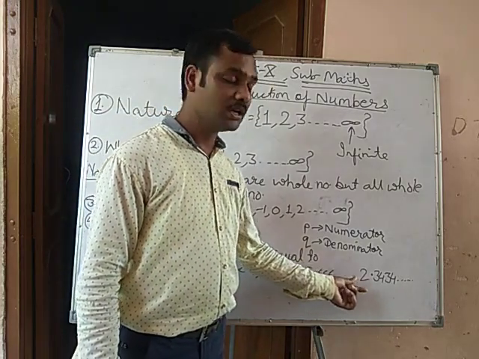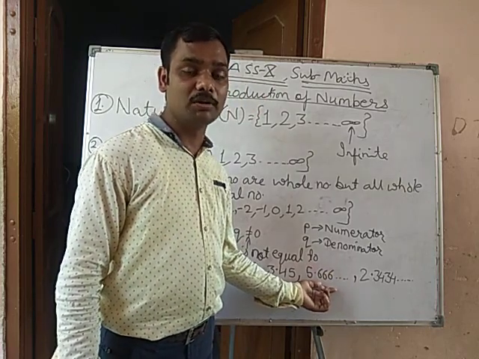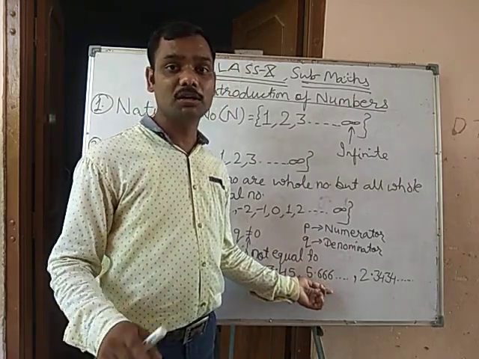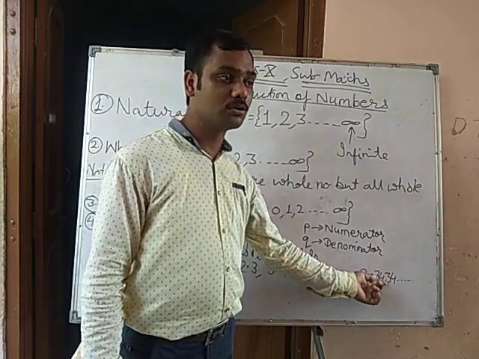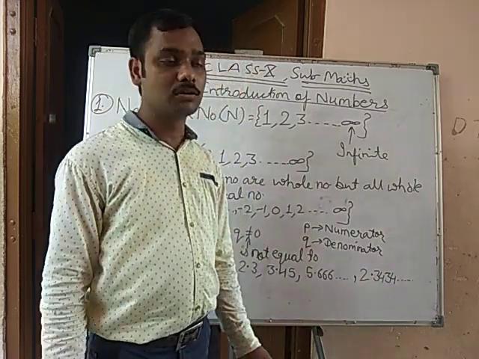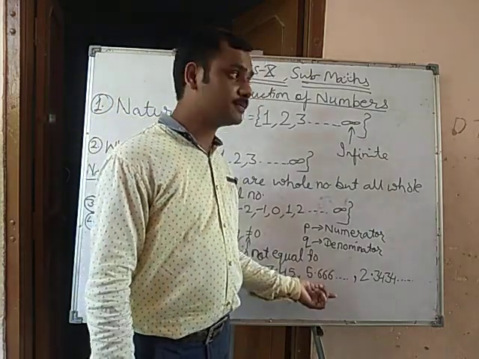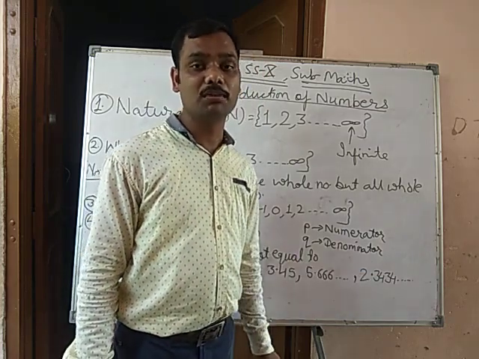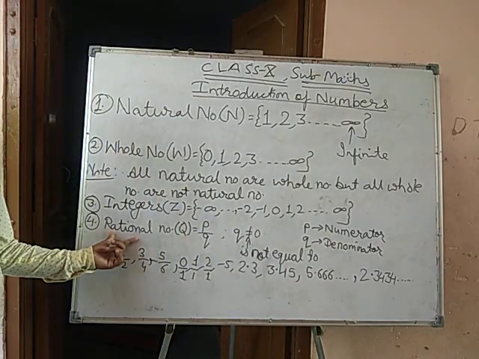5.6666 and so on is a non-terminating but repeating number. Similarly, 2.343434 is a non-terminating but repeating number. Then we can say if the decimal expansion of a number is non-terminating but repeating, then it is a rational number.